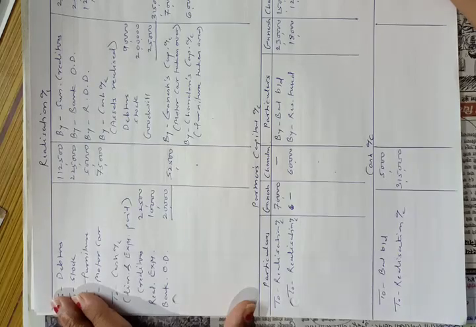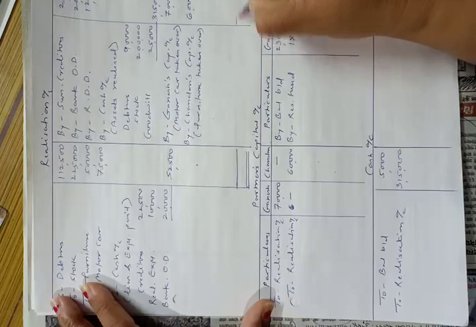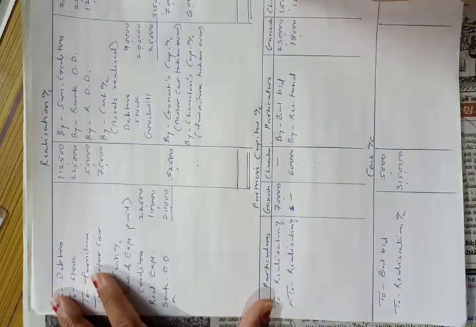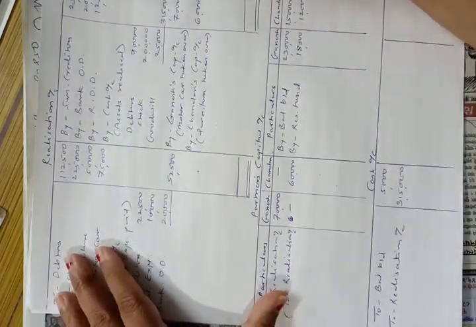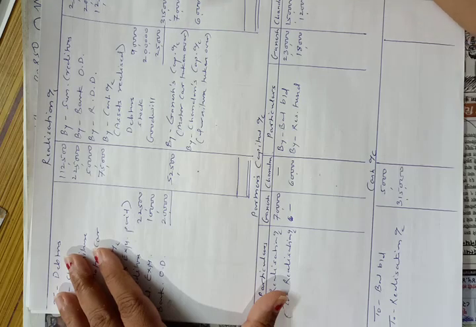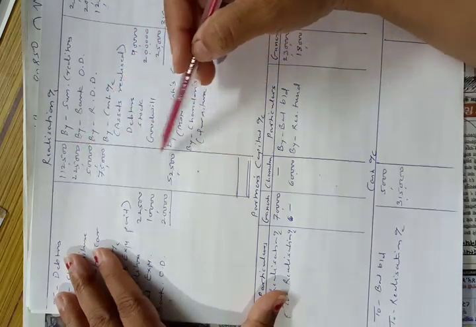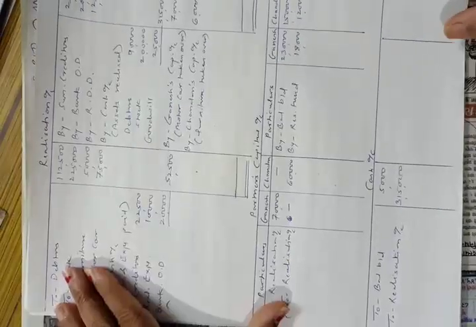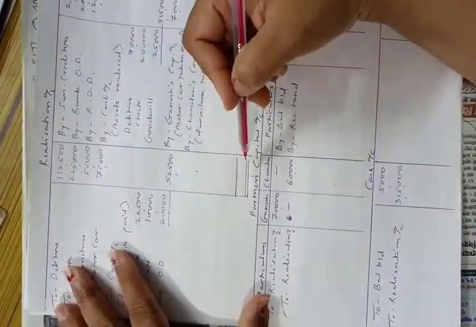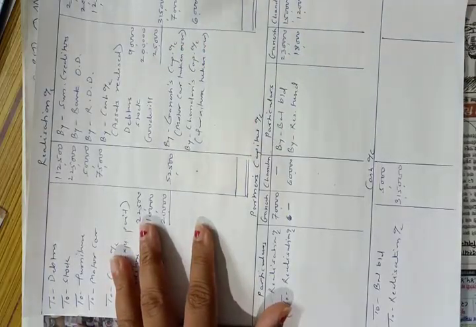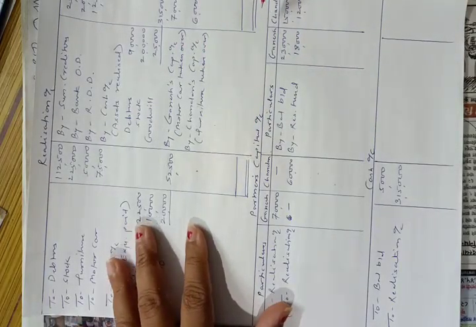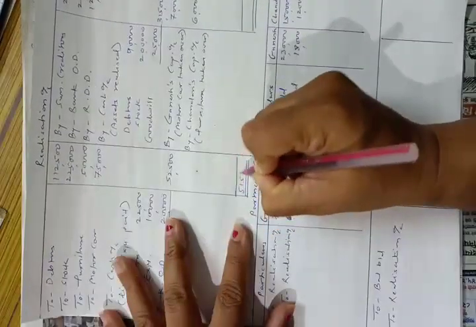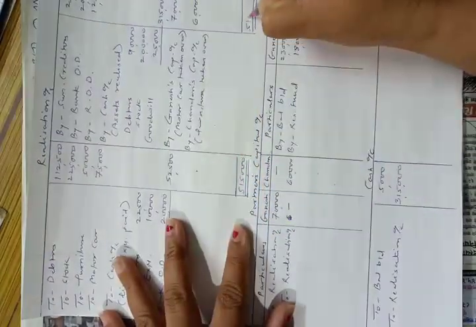Now we have to tally the realization account. Let us make the total of credit side and debit side. Total of debit side is 5,15,000 and total of credit side is 5,02,500. So debit total is more, 5,15,000.